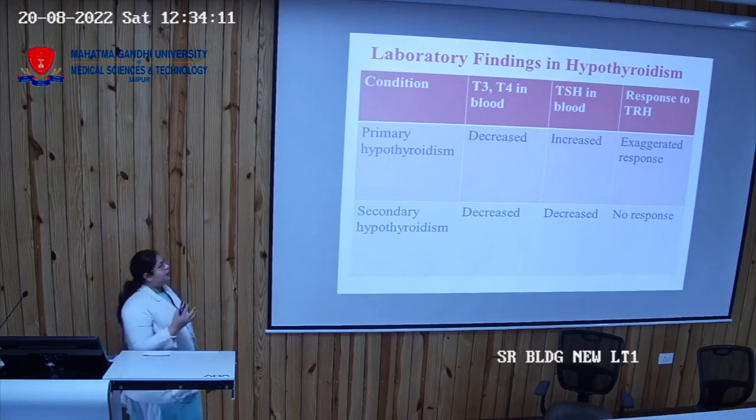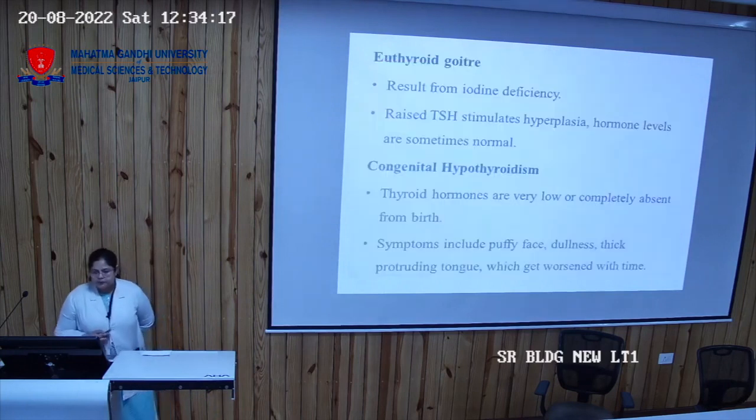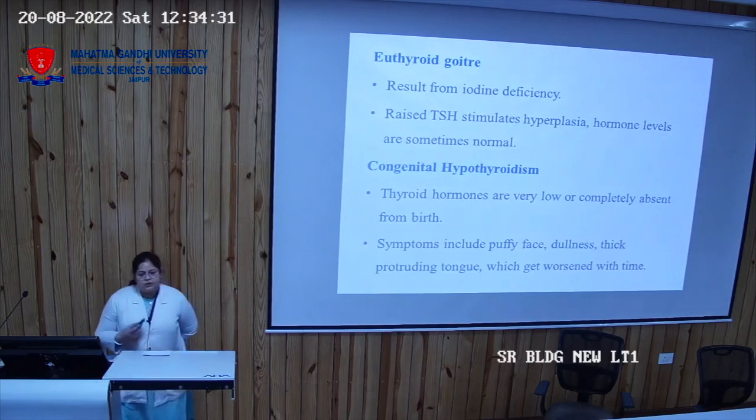So these are the biochemical findings of primary and secondary. Then endemic goiter, it is due to the deficiency of iodine, the TSH level is increased because there is an increased activity of the cells. So it leads to hyperplasia, meaning the cell size is increased.